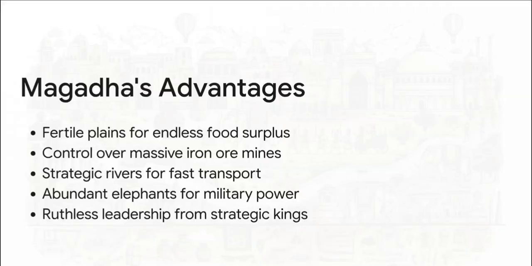Well, Magadha basically won the geographic lottery. They sat right in the middle of the fertile Gangetic Plains, which guaranteed them a massive food surplus. They also controlled the Chotanagpur Plateau, giving them a total monopoly on massive iron ore mines, meaning they had the best weapons. They had 3 major rivers acting as free, high-speed highways for trade and troops. And, perhaps most terrifyingly, their local forests were packed with elephants, which they weaponized as literal ancient military tanks.